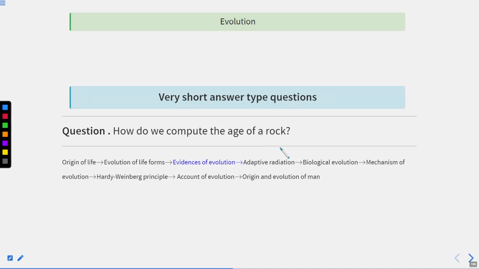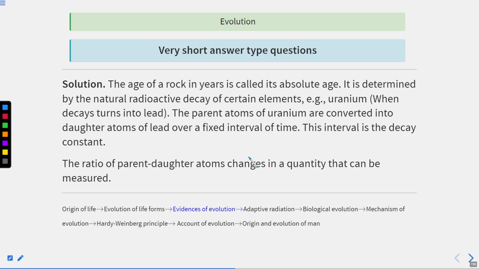The next question is, how do we compute the age of a rock? Okay, so let's talk about the solution. The age of a rock in years is called its absolute age. It is determined by the natural radioactive decay of certain elements, for example uranium. When uranium decays, it turns into lead.